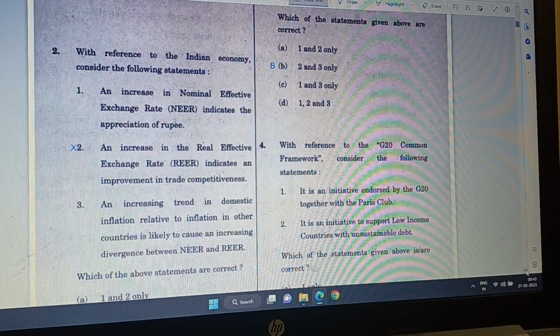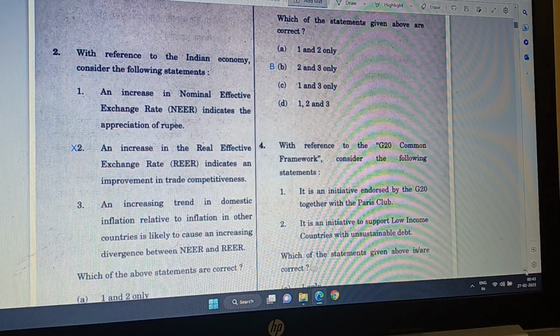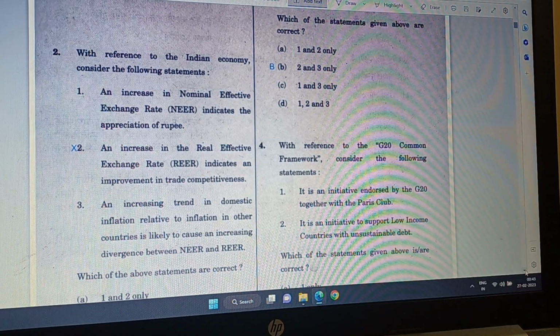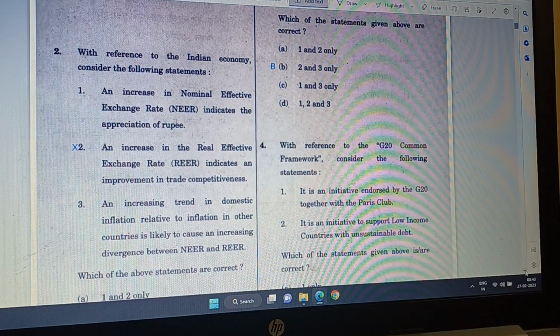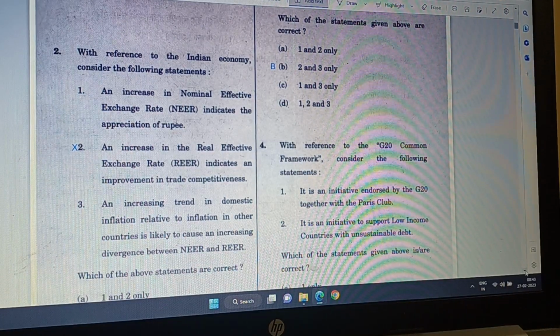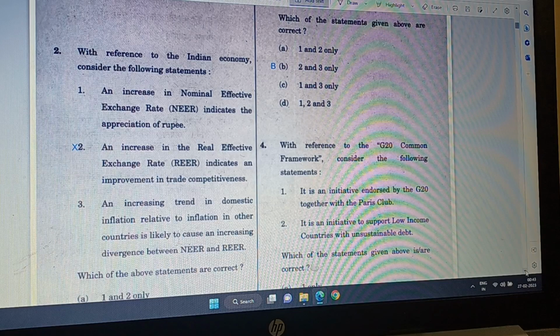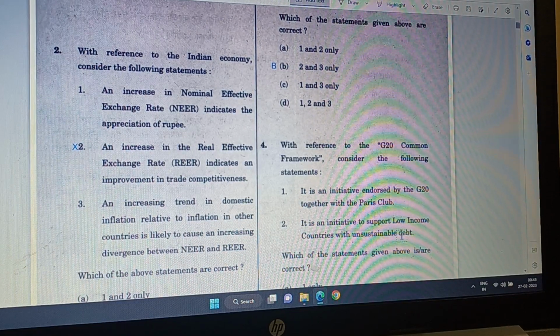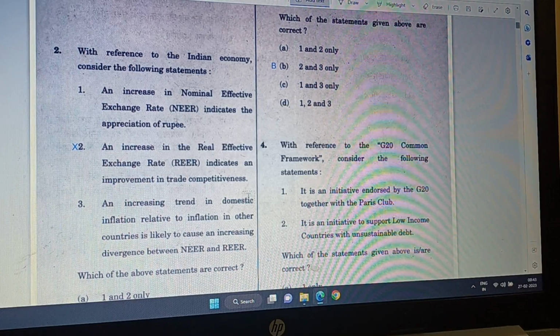Question number 2. With reference to the Indian economy, consider the following. An increase in nominal effective exchange rate indicates appreciation of rupee. This is correct because the nominal effective exchange rate is increasing. And an increase in the real effective exchange rate indicates an improvement in trade competitiveness.